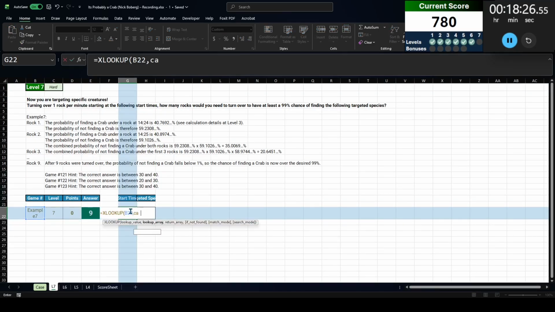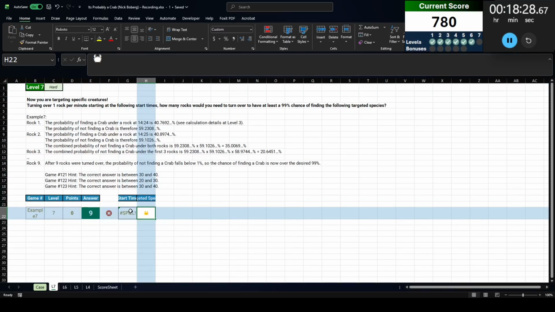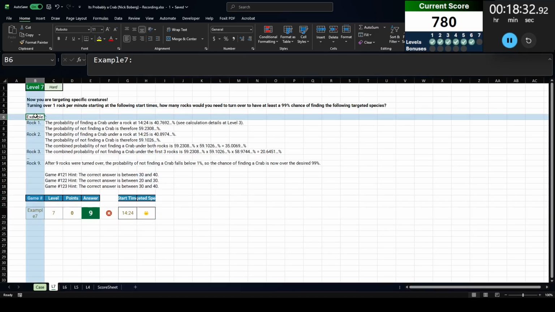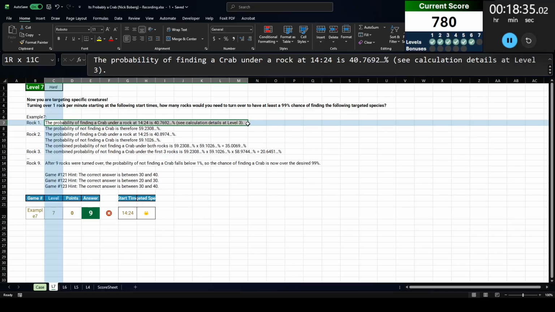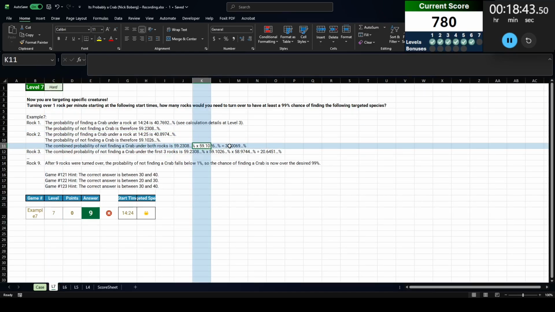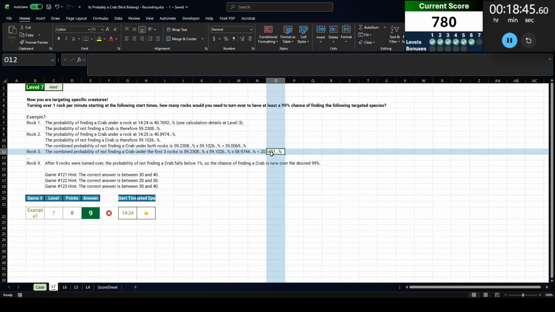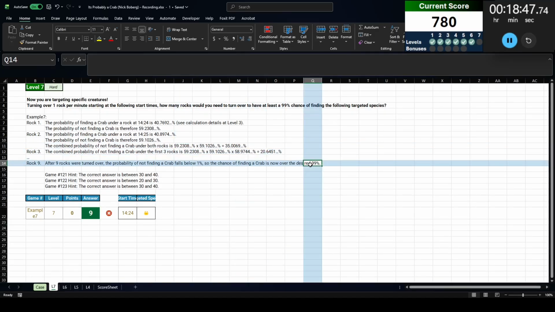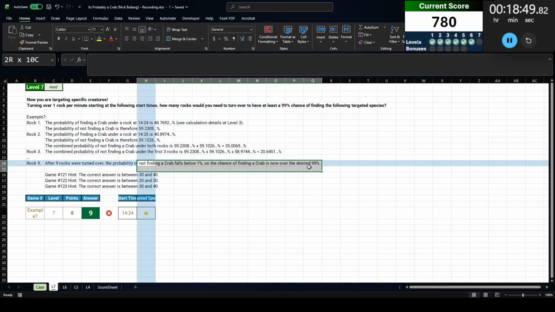Let's do XLOOKUP that, G to H this time. Now, what you're looking at when you look at the instructions is we have the probability of finding a crab at this time. We also have the probability of not finding a crab at this time. And what we need to do is multiply the probabilities of not finding it, and eventually that's going to get below 1%. Yeah, 1%, and that's when the chance gets above 99.